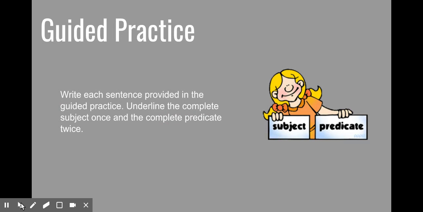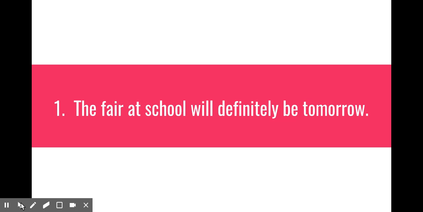All right, and let's try a little bit of guided practice. What I'd like you to do is write each sentence that I give you on the guided practice, underline the complete subject once and the complete predicate twice. Let's take a look at the first one. Number 1 says, the fair at school will definitely be tomorrow. Go ahead and pause to try number 1.